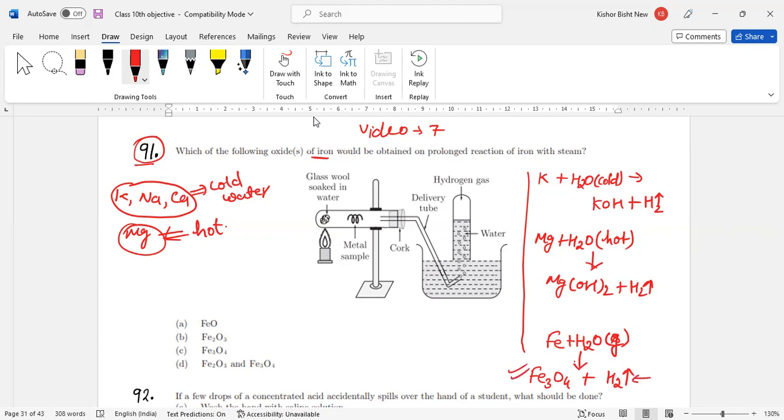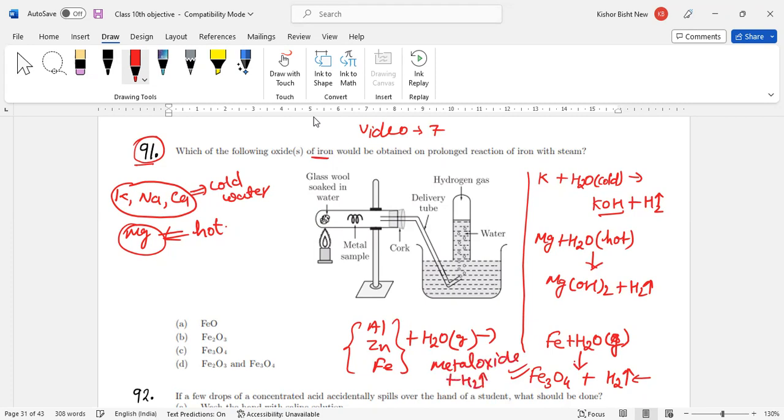But reactive metals will react with water, either cold or hot, and they will form hydroxide and release hydrogen gas. Iron has moderate reactivity. You can say aluminium, zinc and Fe, these three metals react with steam, H2O, and they will form a metal oxide and release hydrogen gas.